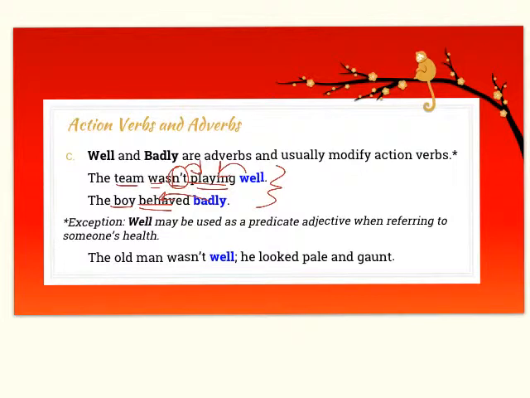And the reason for this is because well is an exception, and sometimes it can be used as a predicate adjective, but only when referring to someone's health. So the old man wasn't well, the man equals well. The man doesn't equal good because it's referring to his health. So well in this exception functions as a predicate adjective. Otherwise, well is an adverb.